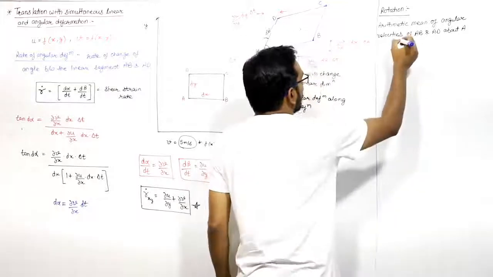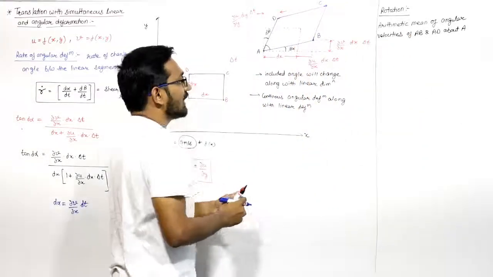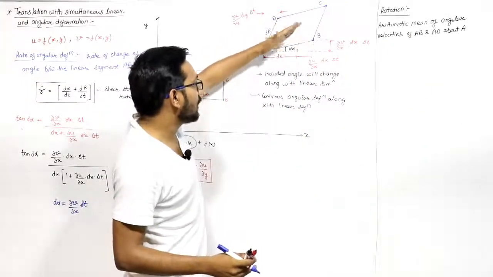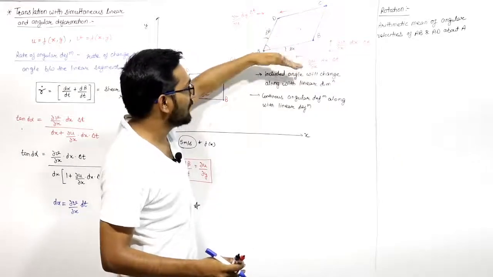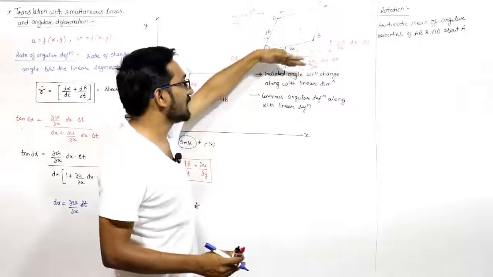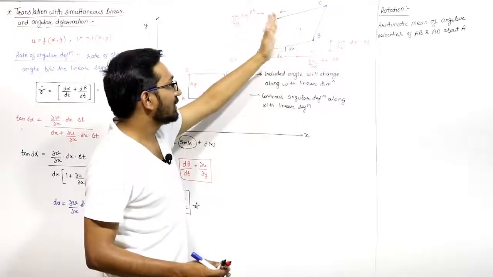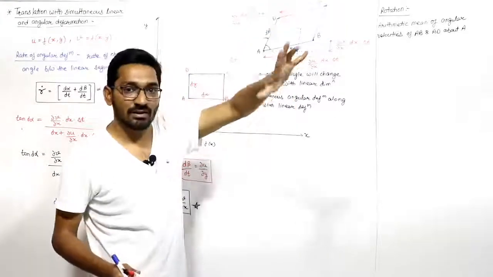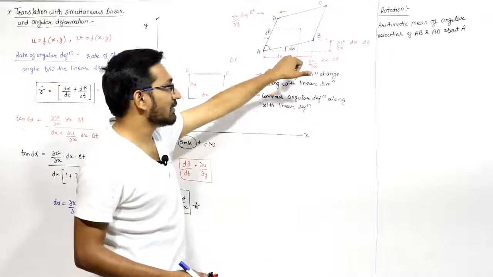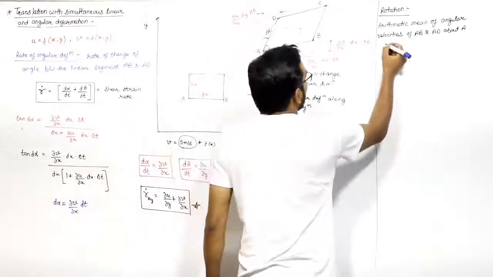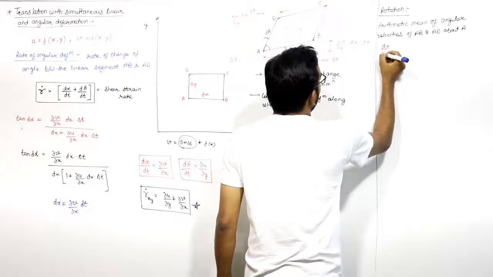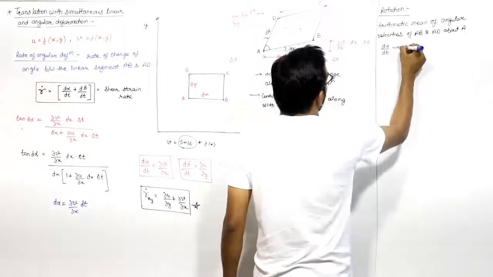What is the angular velocity of this AB about A? It is moving in this direction, that is the anti-clockwise direction. The AB line is moving with respect to point A in the anti-clockwise direction, and the angular velocity is the rate of change of angle, that is d alpha. So the angular velocity of line AB with respect to point A will be d alpha by dt. This is in the counterclockwise direction.